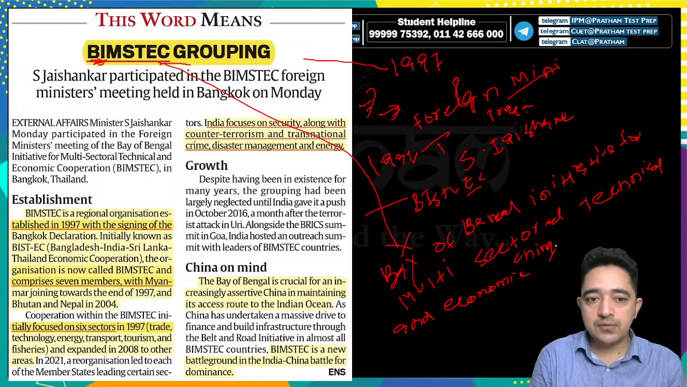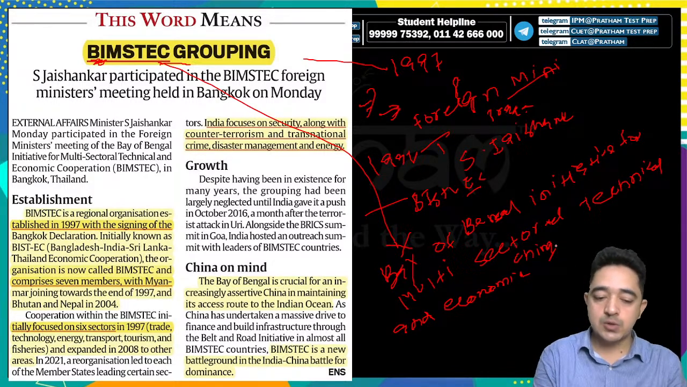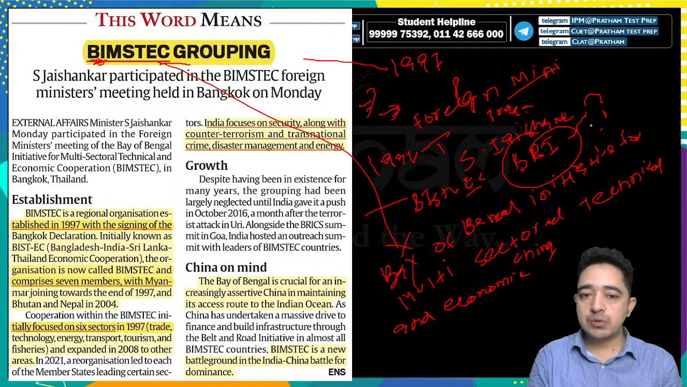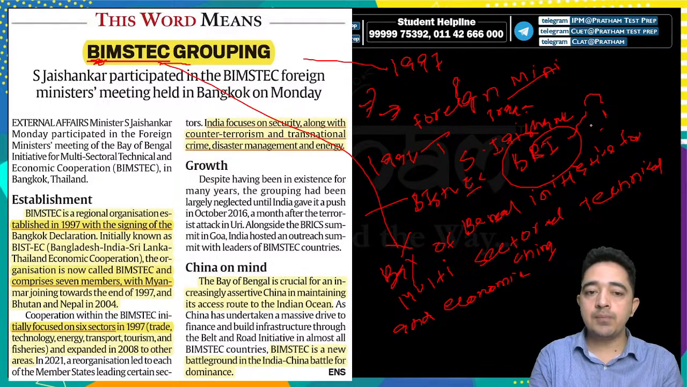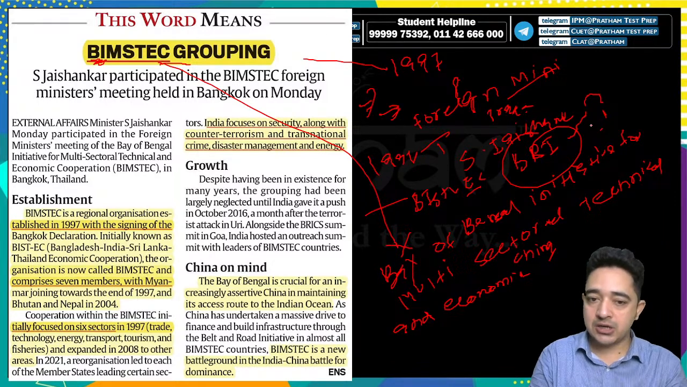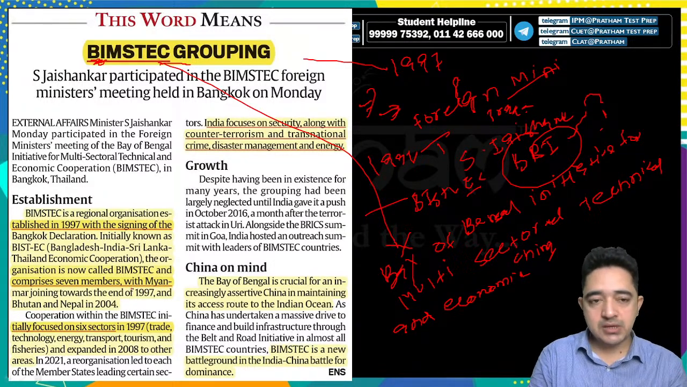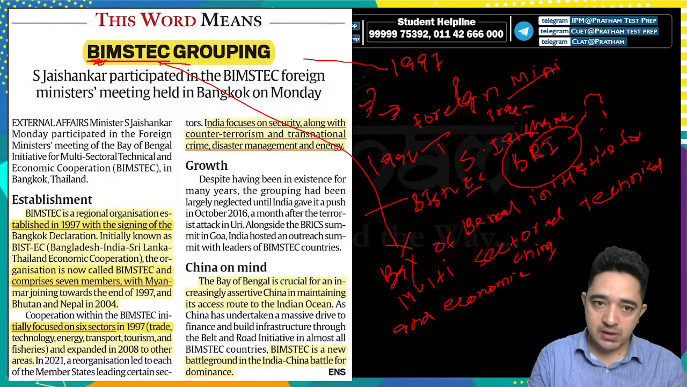The Bay of Bengal is crucial for an increasingly assertive China, because in the last newspaper analysis we discussed the China BRI initiative, the Belt and Road Initiative, and how it is joining the border areas. The Bay of Bengal is crucial for China in maintaining the access route to the Indian Ocean. So BIMSTEC is a new battleground in the India-China battle for dominance. These things you need to keep in mind, right? What is the full form of BIMSTEC, when it was established, how many countries, what the focuses of India were, and the last country that joined BIMSTEC.